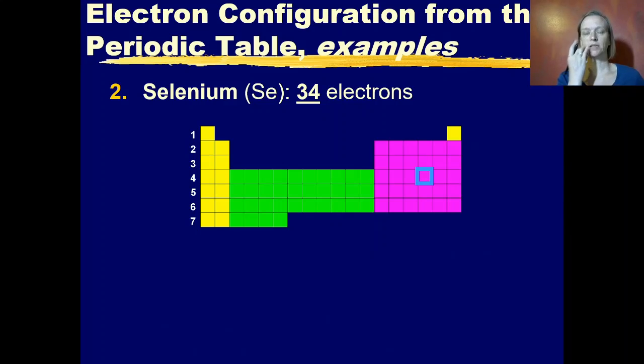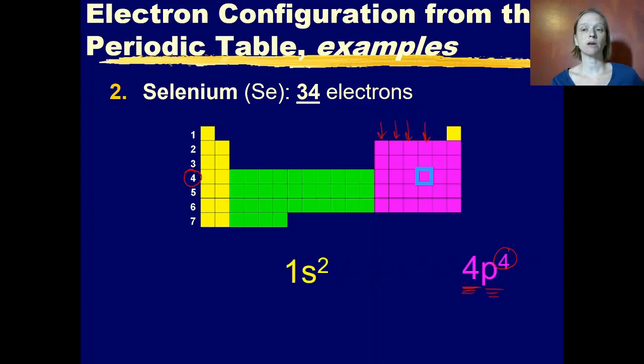Let's try another one. Let's try selenium. Selenium has 34 electrons, and we find it here on the periodic table. It's in the p block. It's in the 4th period. So I have to write that it's in period 4, the 4th energy level, and we're in the p block. Lastly, we count which column it's in. Column 1, 2, 3, 4. It's in the 4th column, so we say it has 4 electrons in that sublevel.